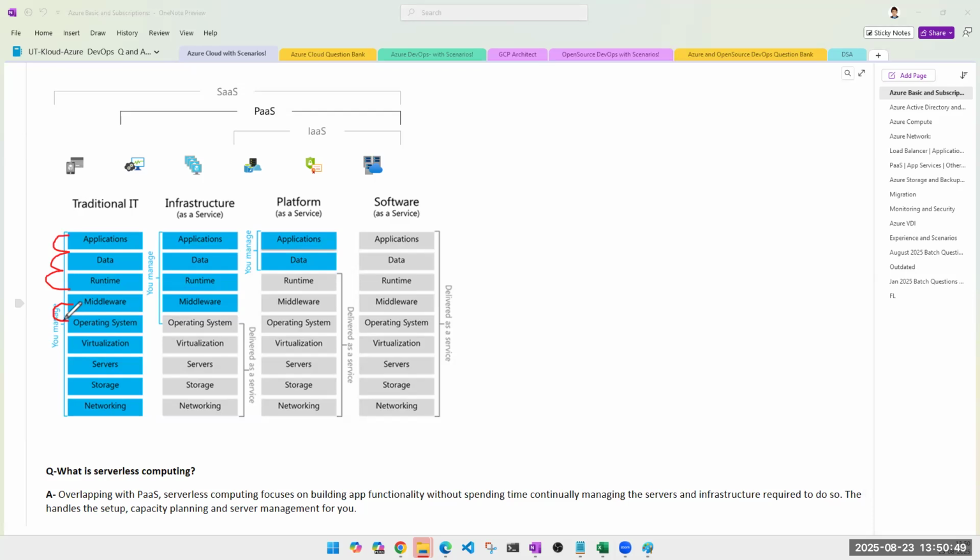If you are using many servers, obviously you'll have to go for virtualization. You'll require a VM admin here, right? Then you'll require servers, so you'll require a technician here who will bring those physical servers, install them in the rack, do the networking, then storage, etc. This is your traditional IT setup to start one business, to have one application.